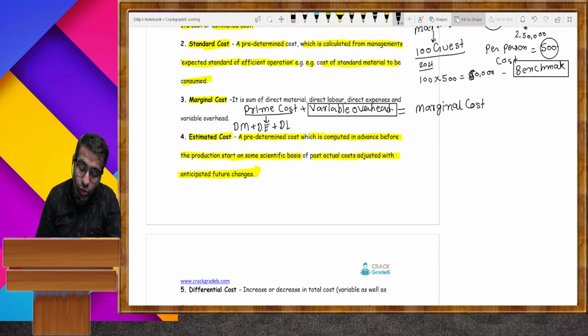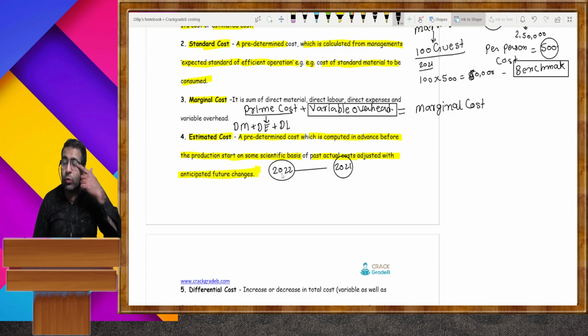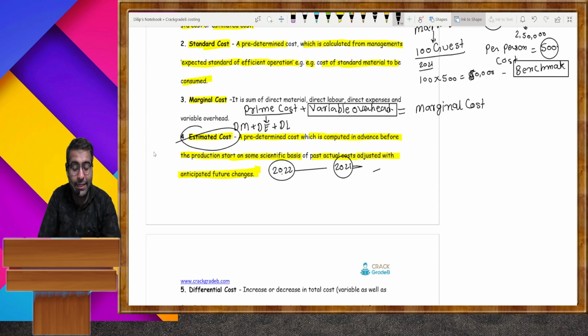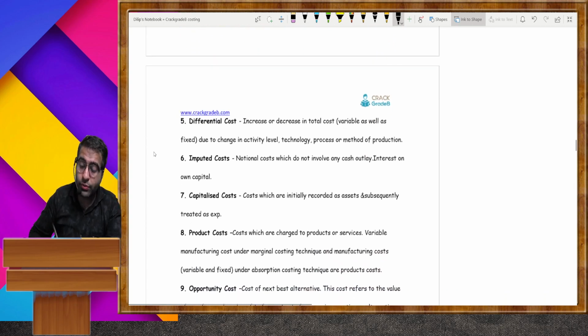Like you are going to spend money in 2022, but in 2021 you already worked out the amount you are going to spend, then it is regarded as estimated cost. Any amount given in advance, like that. Okay.